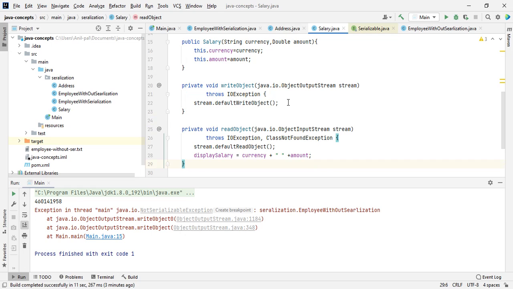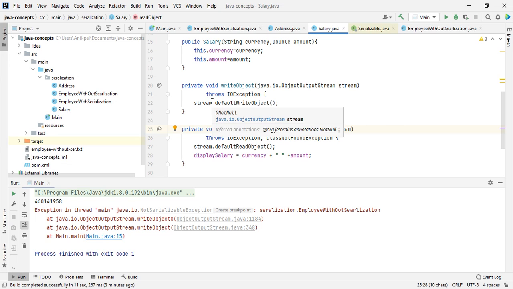If we are using transient fields, then we have to override our writeObject and readObject methods.